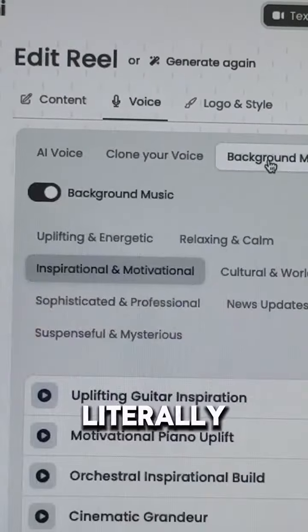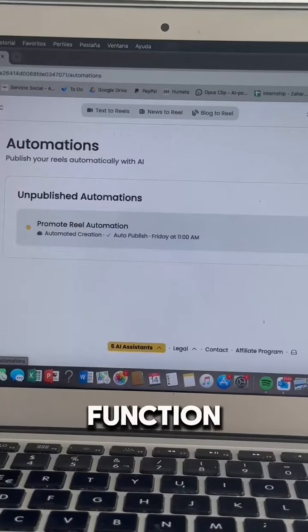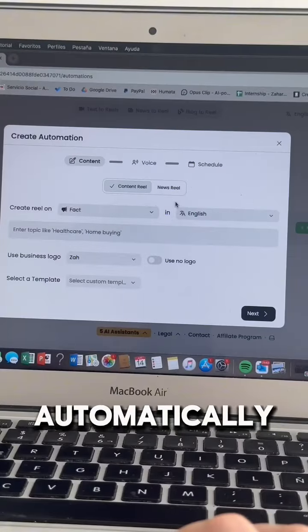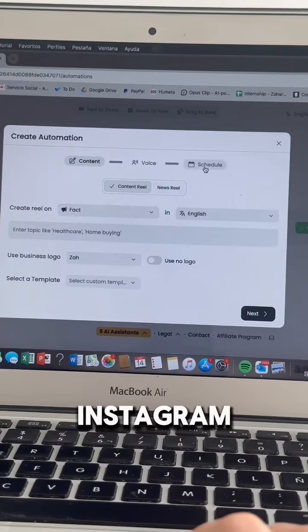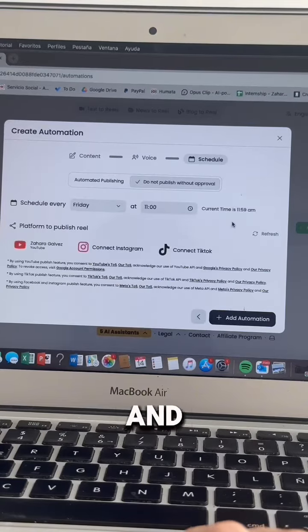It is magic, literally. You can choose the autopilot function to create and publish reels automatically on TikTok, Shorts, Instagram, and Facebook. You schedule them and done. This wonderful site does all the work for you.